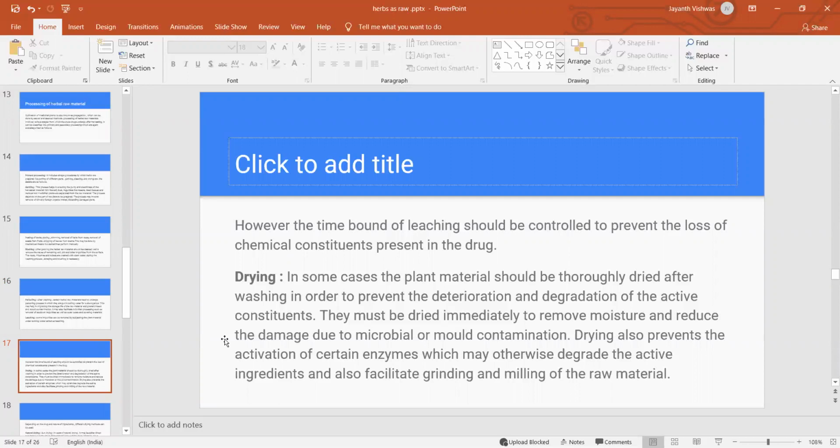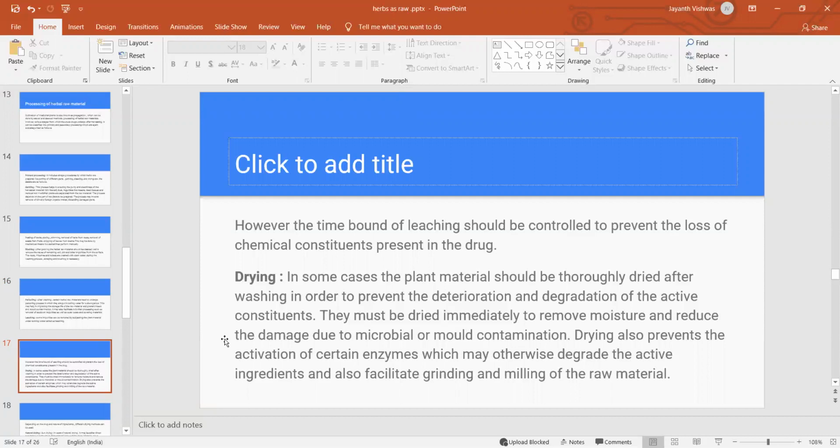Drying is very important here, and the material must be dried immediately to remove moisture and reduce the damage due to microbial and mold contamination. After garbling, washing and all, we have to dry the herbal raw material immediately, because the moisture in the herbal raw material should be within the limits of the pharmacopoeia.